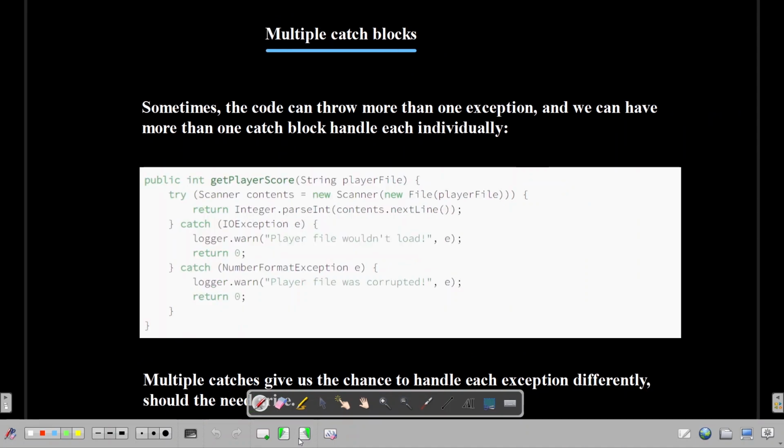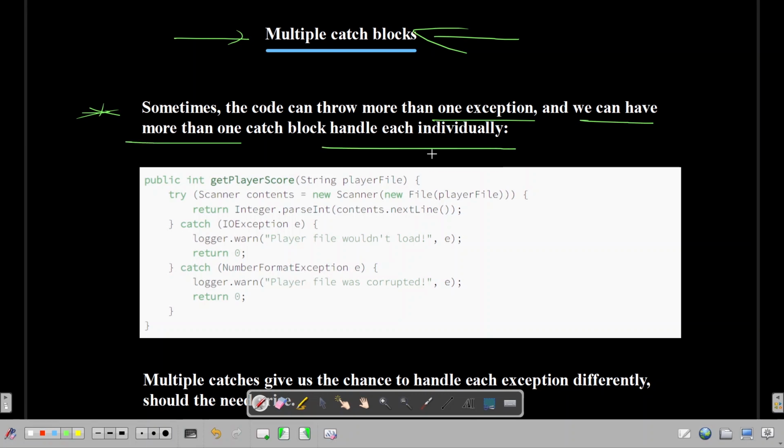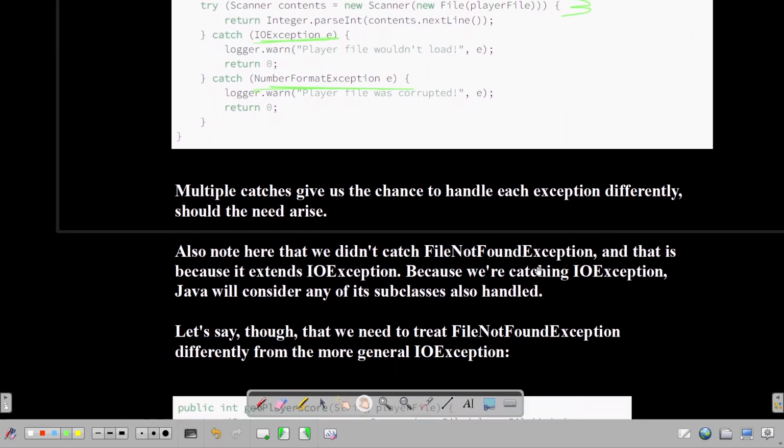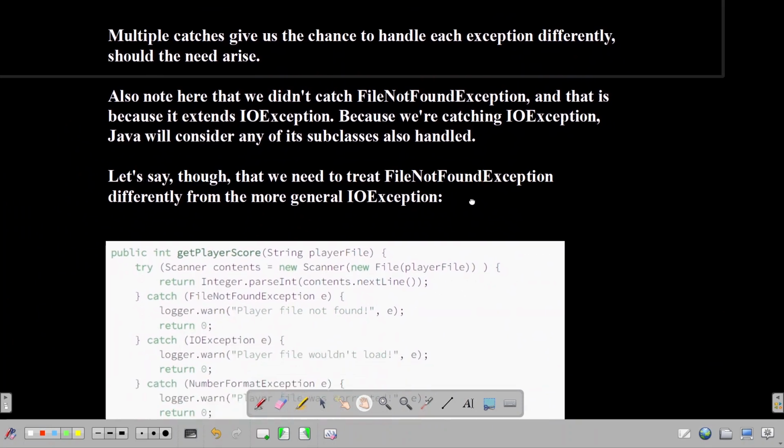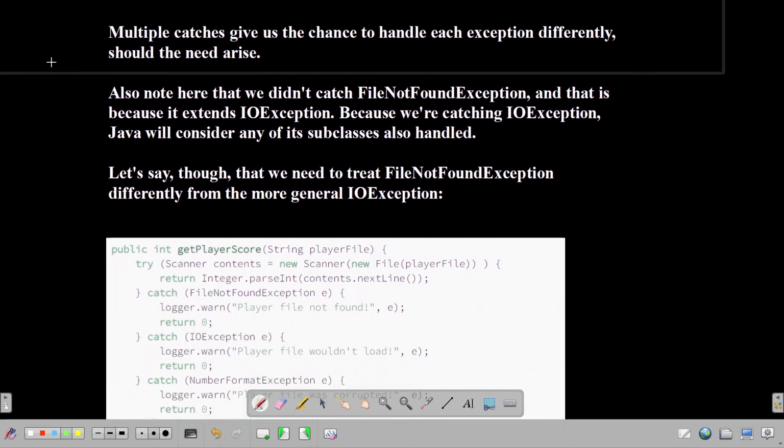So let's move forward now to the multiple catch blocks part. Sometimes the code can throw more than one exception, right? And we can have more than one catch block, to handle each individually. So this code snippet can throw both IOException and NumberFormatException, right? So multiple catches give us the chance to handle each exception differently.